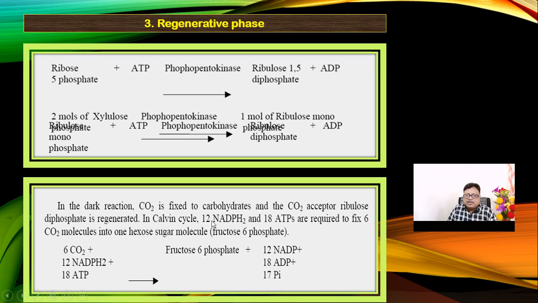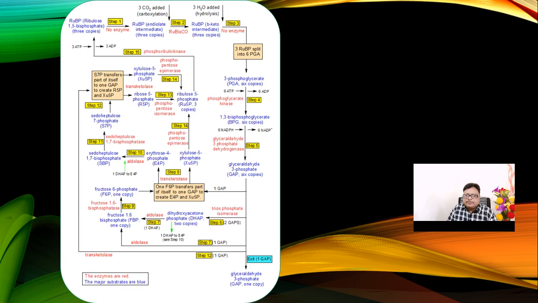In the Calvin cycle, 12 NADPH2 and 18 ATPs are required to fix 6 molecules of CO2 into 1 hexose sugar molecule. Now this is one of the schematic diagrams. Look here, whatever I have said regarding the cellulose and fructose 6 phosphate, erythrose 4 phosphate, two pathways you can see here.